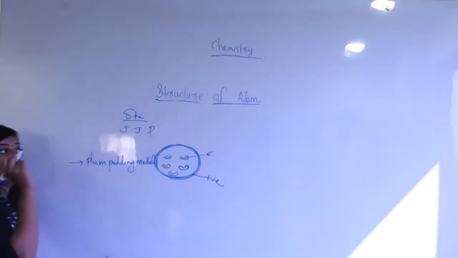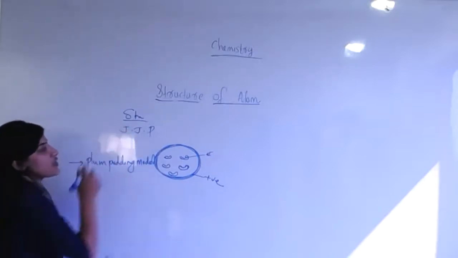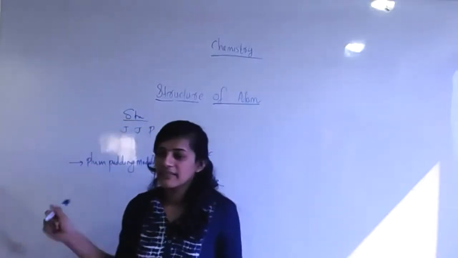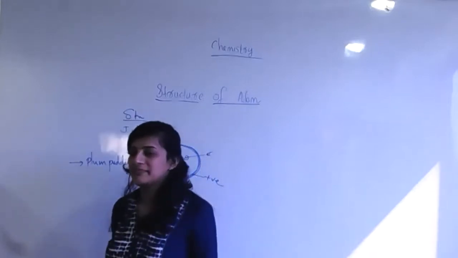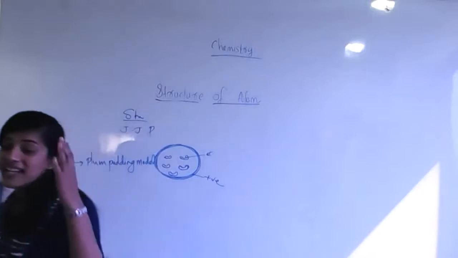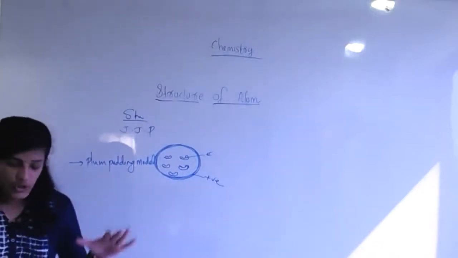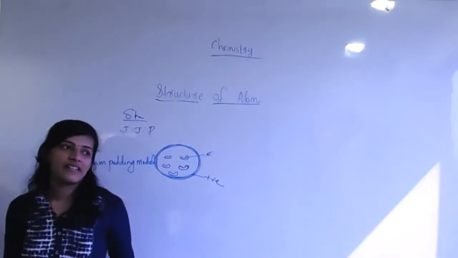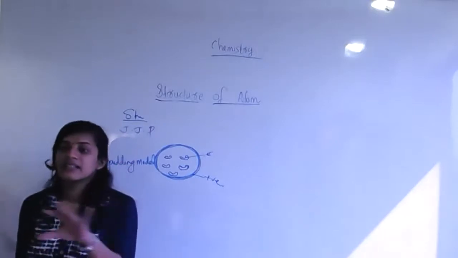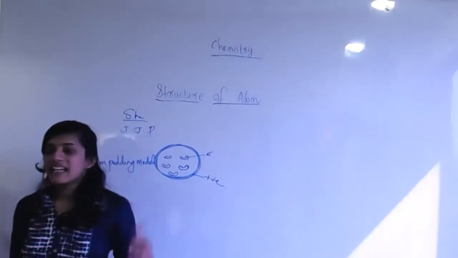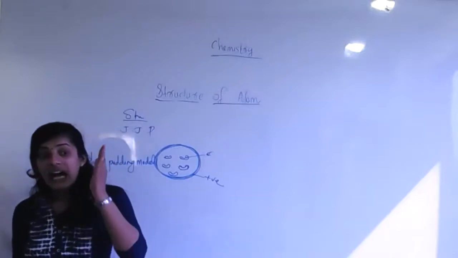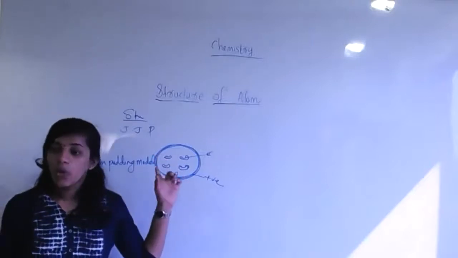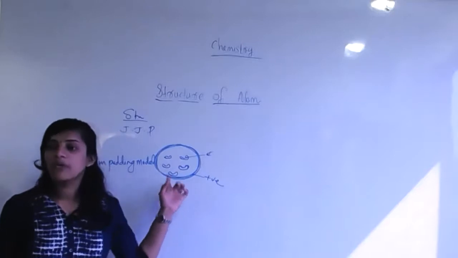So J.J. Thomson believed that initially the atom structure is like this. Are you agreeing with the Thomson model right now? No, miss. So initially they believed like that. Look, students, now there are a lot of generalizations and discoveries, and finally we get an exact view of what the atom looks like. But initially they had a lot of predictions, and that prediction we can't avoid. It's nearly correlated to our final thing.